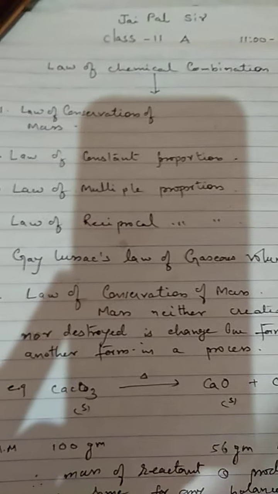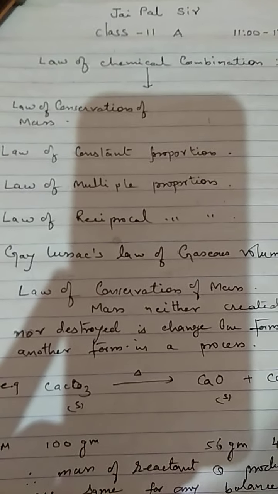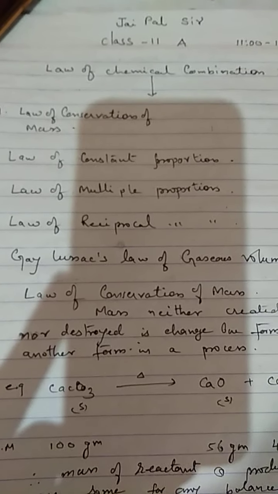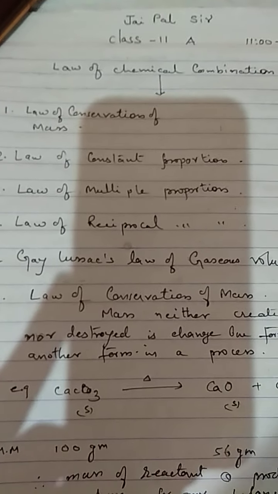And the law of constant proportion: a compound is formed by combining the same elements in the same proportion by mass.